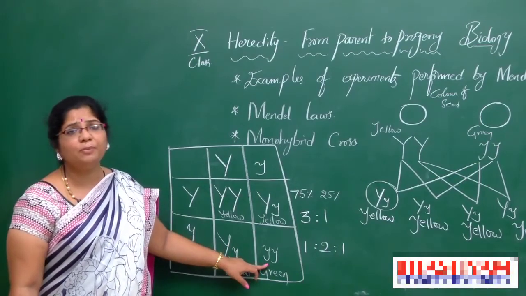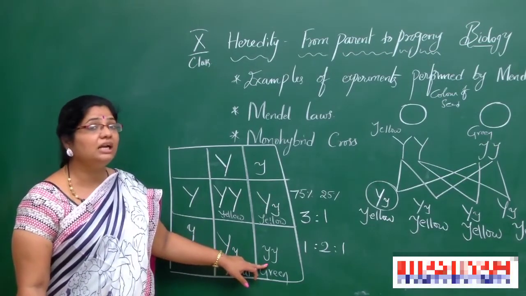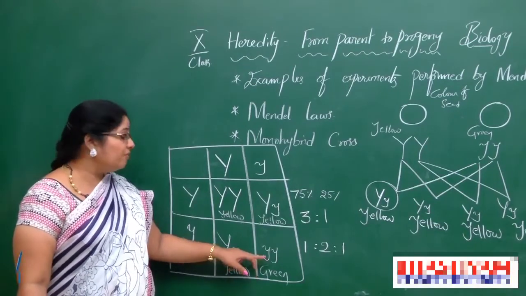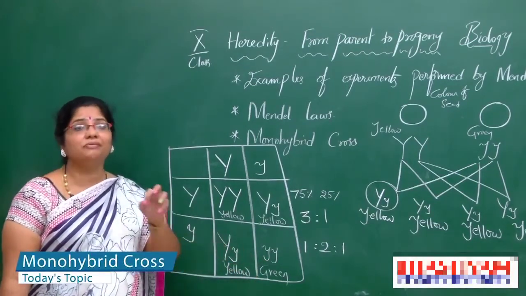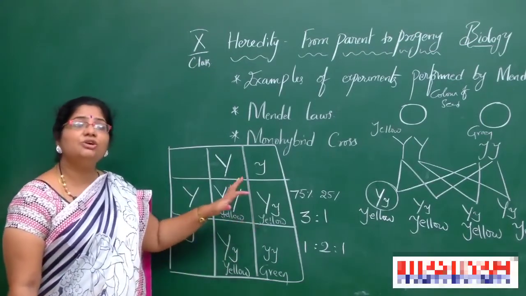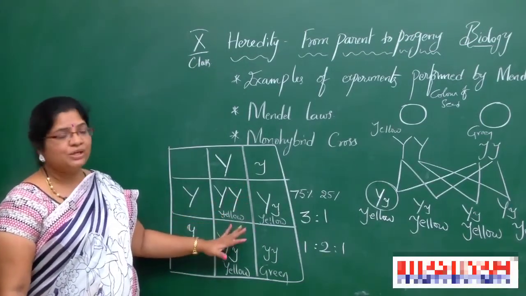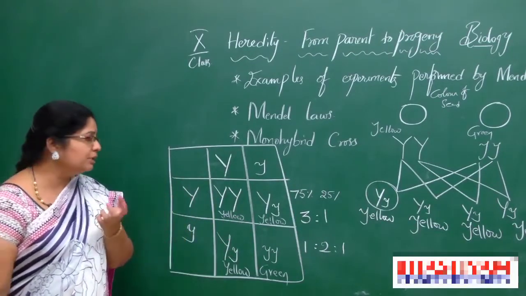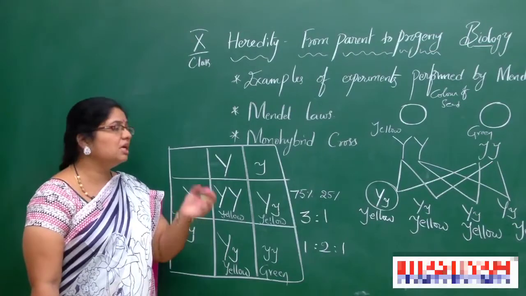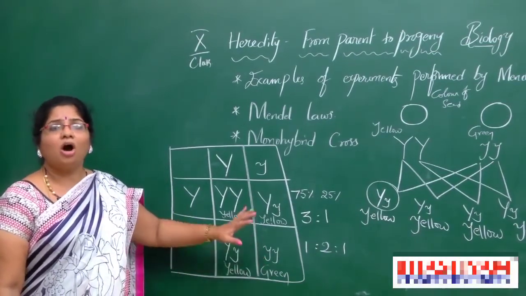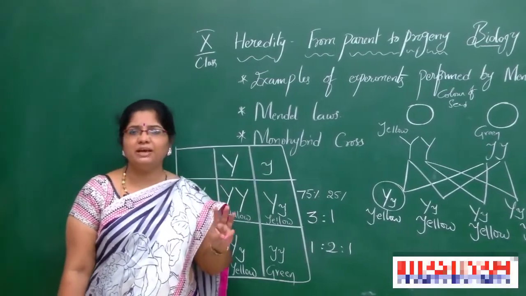How can you know about this? By seeing the plant externally, you can't identify what kind of alleles they have. Only when you come to the analysis of genes are you able to identify the genotype of the plant. So like this, Mendel proved the law of dominance and the law of segregation in the monohybrid cross. He always assumed 3 main things.